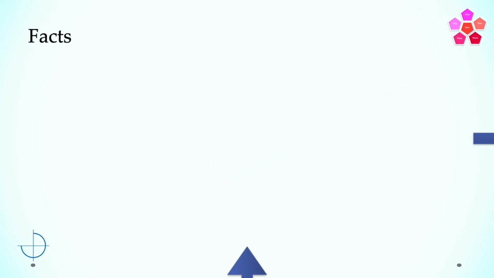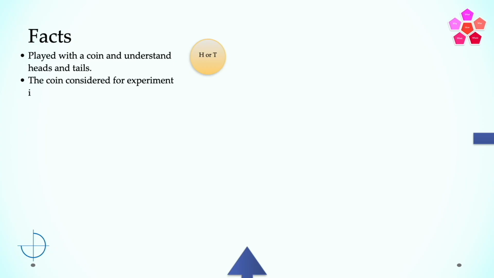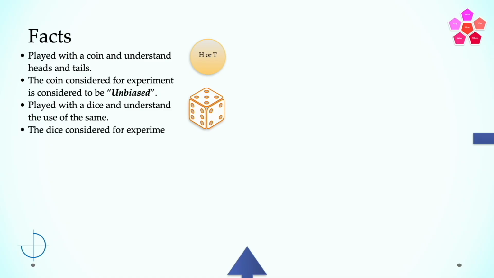Let's start with some facts. The assumption is that you have a good understanding about these facts. I hope you have played with coins and understand what is heads and tails. The coin considered for the experiment is unbiased. That is, it is symmetrical and has no reason to come down more often on one side or the other. Again, the assumption is that you have played with dice and understand the use of the same. The dice considered for the experiment is also unbiased. Similarly, it has no reason to show a specific number more often than any other.